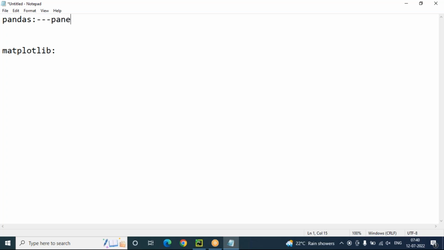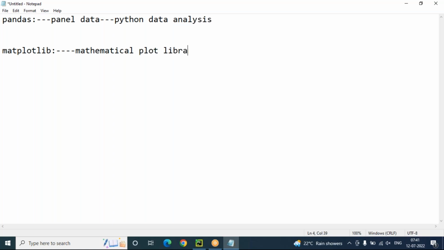Earlier it was called panel data, and panel data became pandas now. And matplotlib is for mathematical plot library. Math means mathematical, plot means diagram, and lib means library.